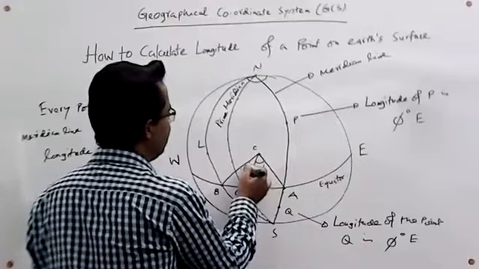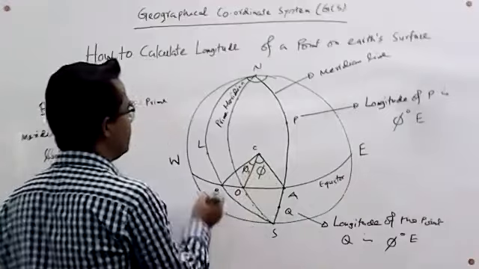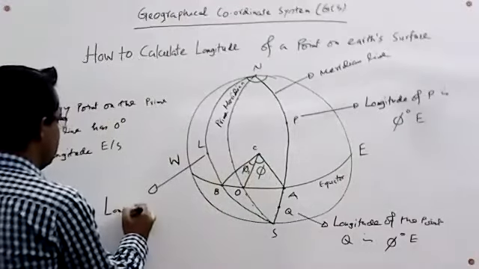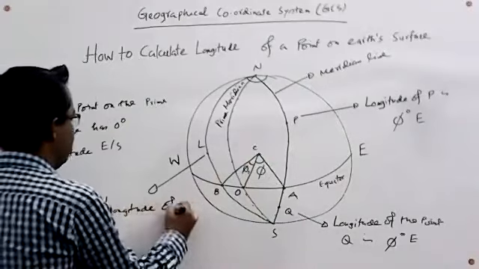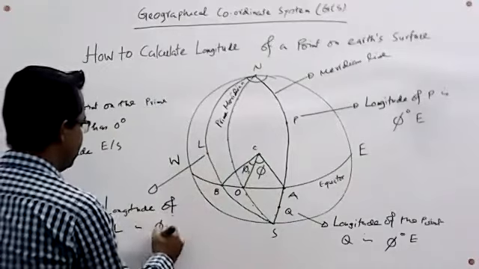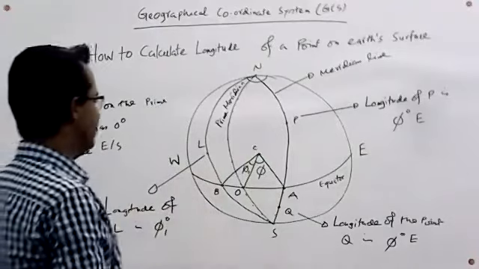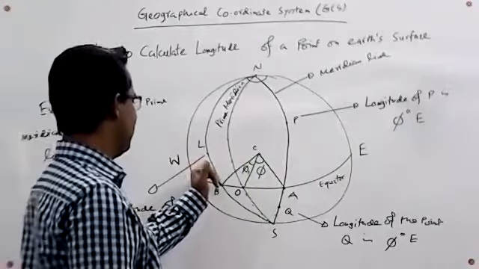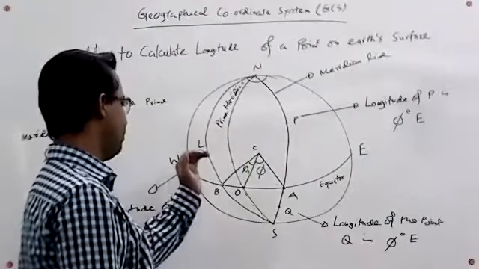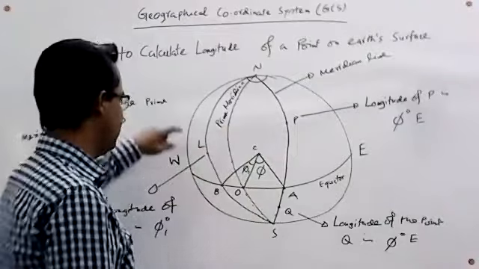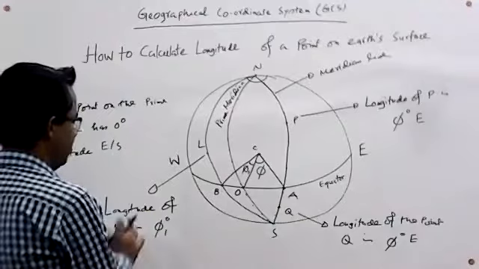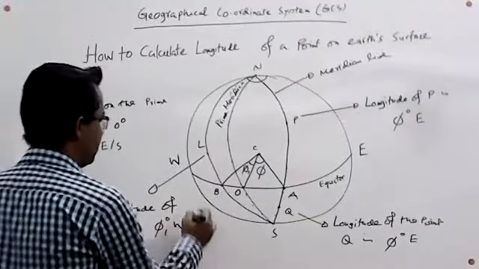Then we have got an angle at the center, say this is I1. So we can say that the longitude of L is I1 degrees, and since this point is situated on the left side of the meridian, or we can say that this point is located in the western hemisphere, the longitude of L is 5 degrees west.